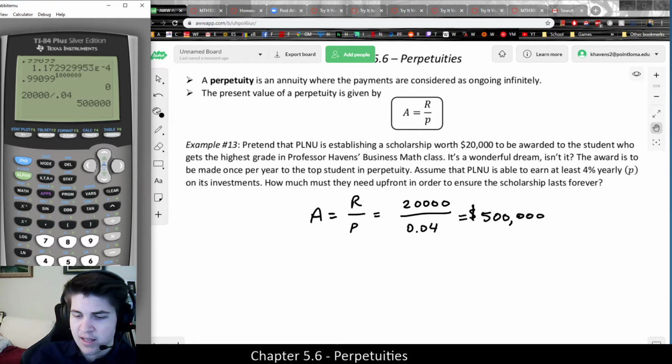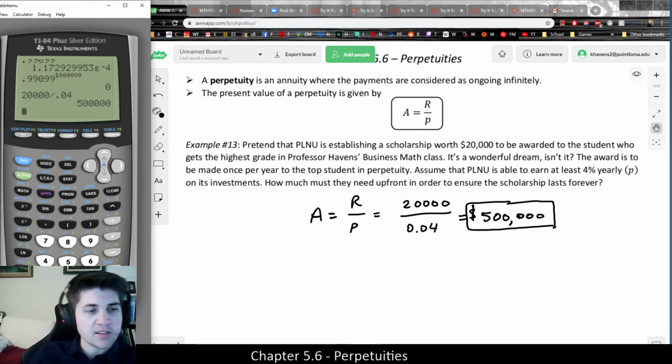So basically, if some wealthy donor were to give $500,000 up front, this scholarship would never end. And how I could look at this is, if I were to get 4% interest on $500,000, notice that the math I just did, I took this amount and divided by 0.04. If I multiply 500,000 by 0.04, that will obviously return me back to 20,000, because dividing does exactly the opposite.